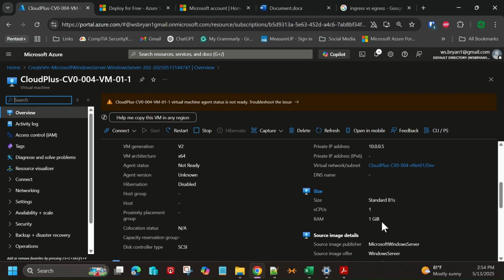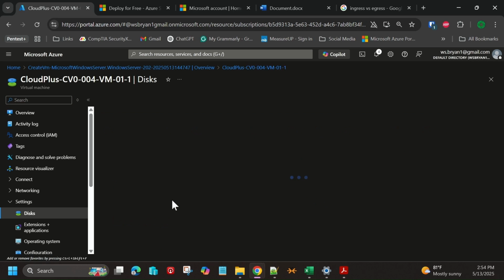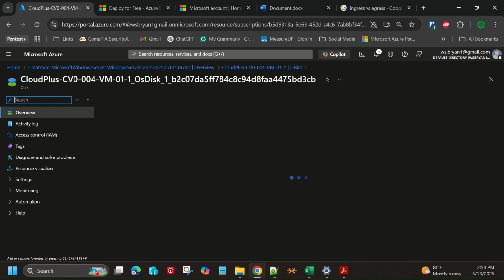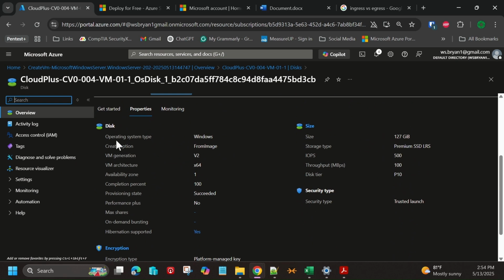You can see what the virtual CPU, the virtual resources are in here, including the RAM. We can see what the source image is. We can also see information relating to, for instance, the disk that this virtual machine is using. And we could come in here and look at each one of these components individually if we wanted to. Again, you can see what the operating system type is. You can see the storage type, that this is a premium tier SSD, and it's got LRS redundancy.